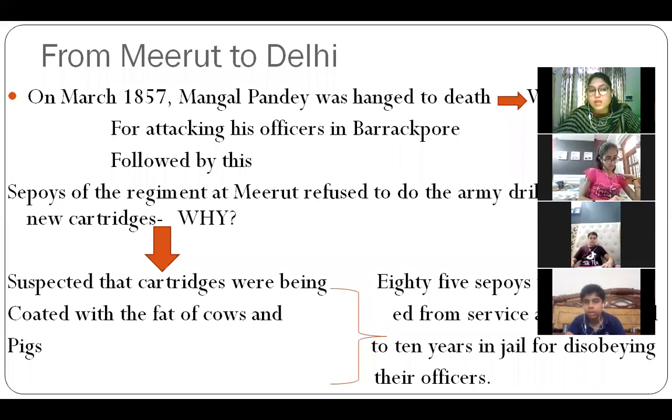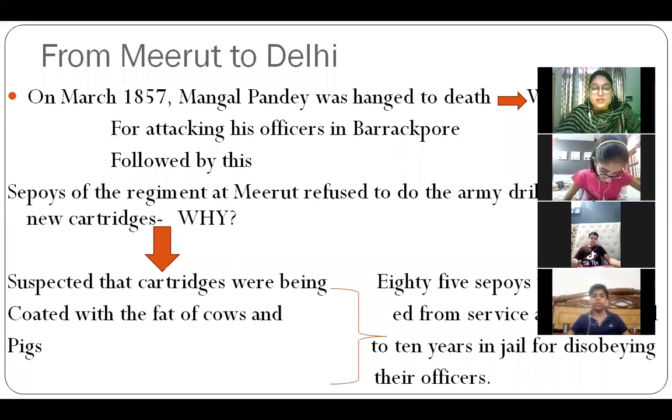And after that, what happened? Sepoys of the regiment at Meerut refused to do the army drill using the new cartridges. So here this new cartridges concept is there. I told you that they deliberately brought up these new cartridges which were greased with cow and pig fat. Why? Because Britishers wanted to convert the Indians into Christians. They wanted to destroy their religion. And you know, they were so orthodox that if they touched or ate meat, which is against their religion, they would feel that their religion was exploited.